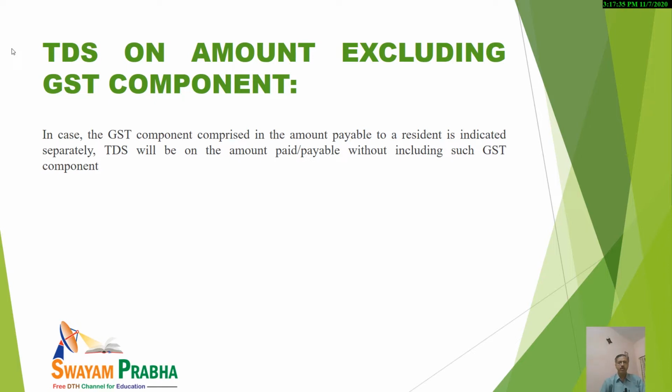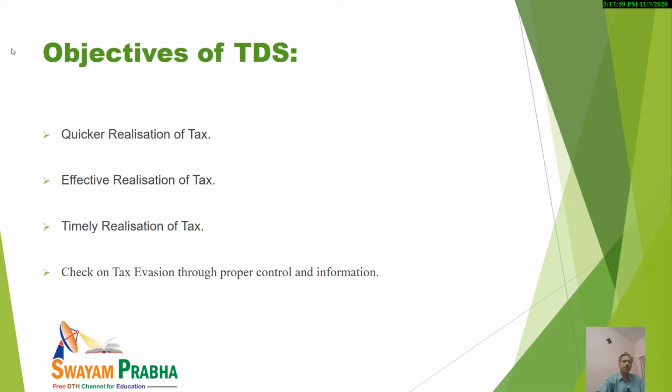Sometimes some confusion may be there, whether a GST component will be included or not. When bifurcation is there, when GST component is there, then you should deduct the GST component and TDS will be paid or payable on the amount excluding this, without including the GST component. So it must be kept in mind.